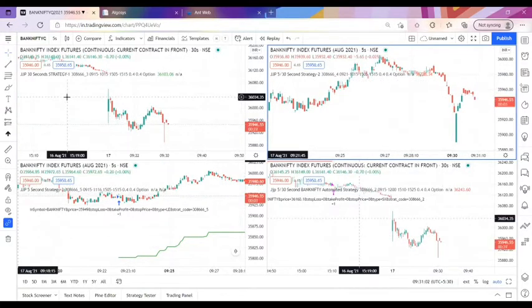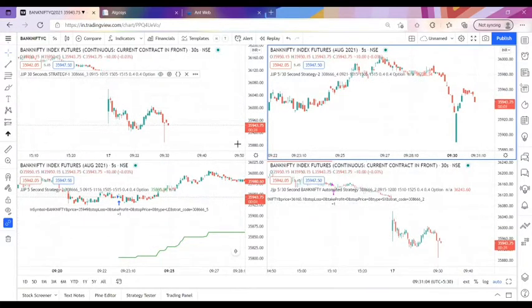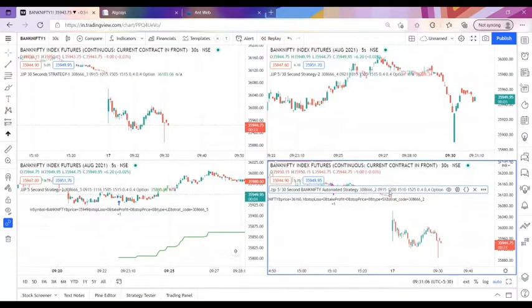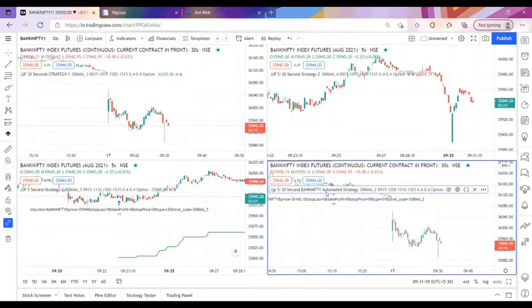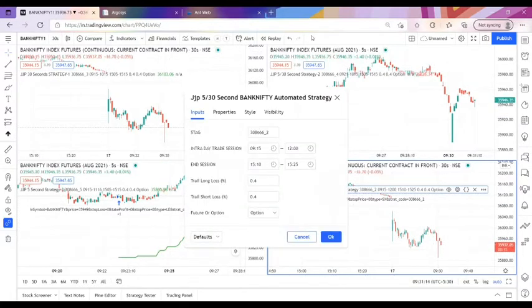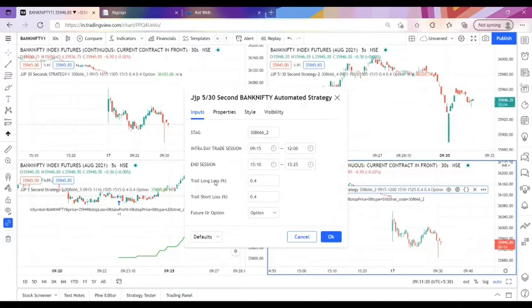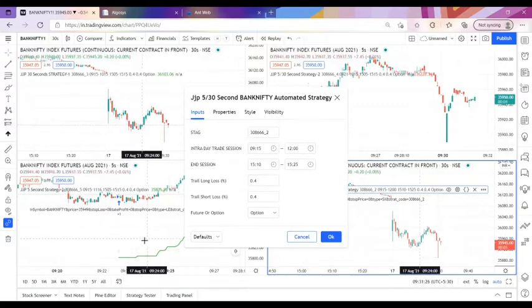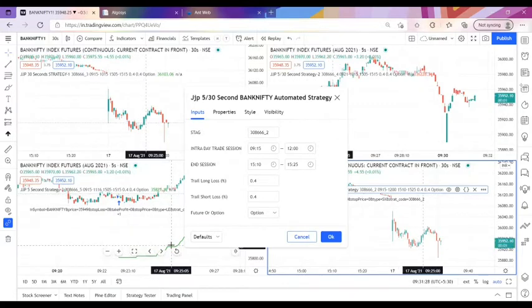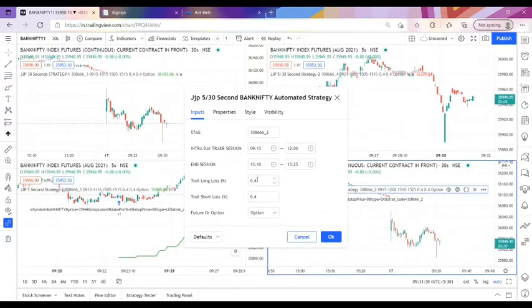Before, in our indicator access, we have given access for this indicator. This is the 5 seconds as well as 30 seconds time frame indicator. This is one of the strategy indicators. We have also updated this indicator with a new update called trailing stop loss. Through this, whenever the market moves to your side, that means a long or short signal, whenever it triggers, we have given a 0.4% trailing stop loss. It will be trailing the stop loss for whatever points you have kept.